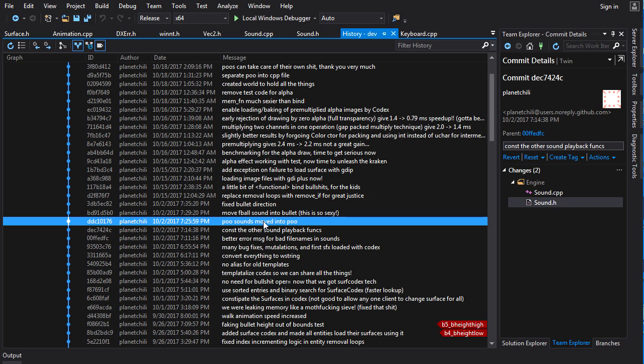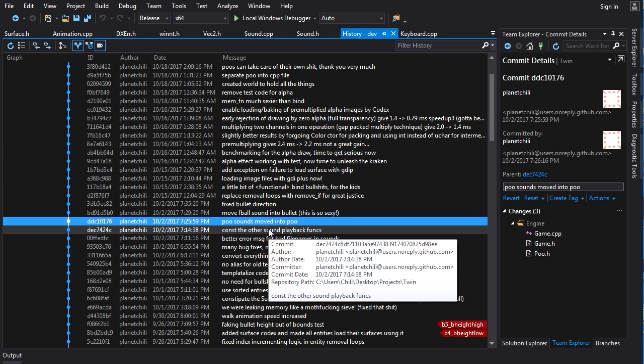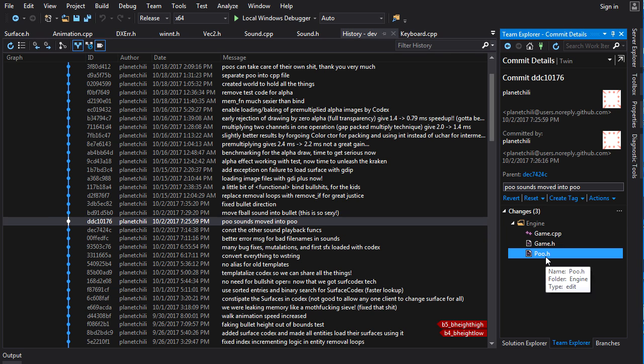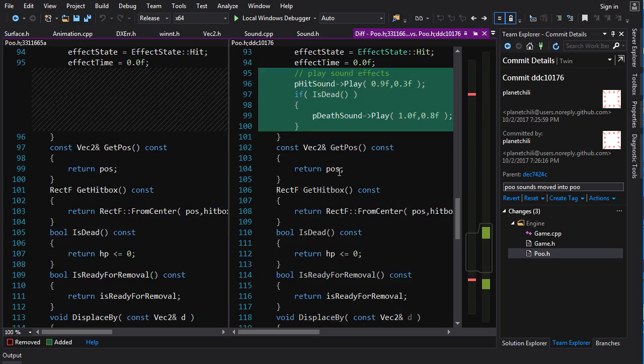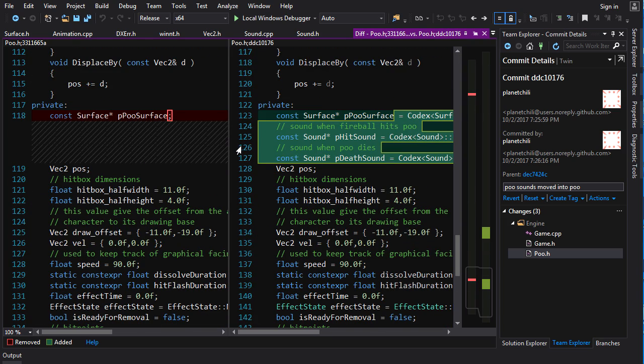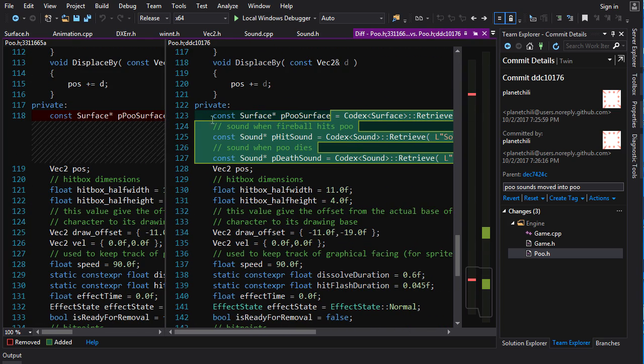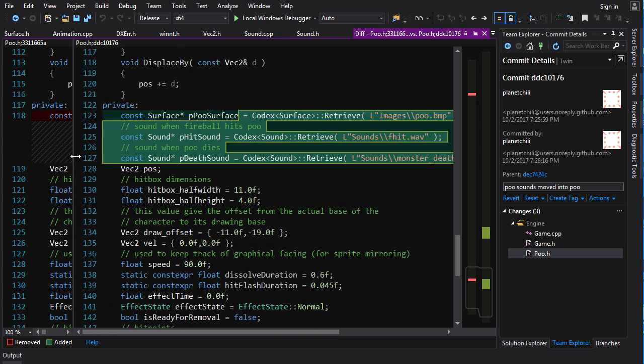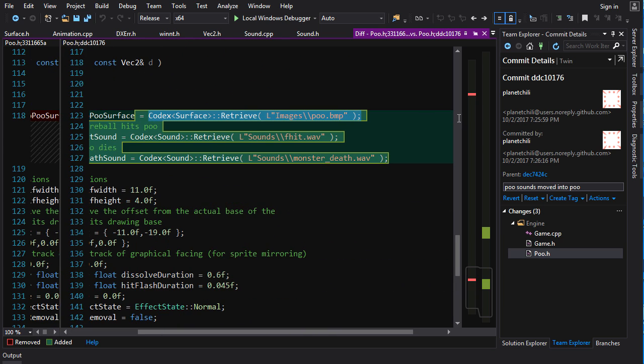And poo sounds moved into poo. So now I'm moving all of the sounds out of game and into the actual entities that they're associated with, putting more responsibility, more cohesion in my code. So poo.h is going to have, again, poo surface. We're going to do the loading code right here inside of the declaration of the member. I love this syntax here: codex surface retrieve, and then the name of the resource.